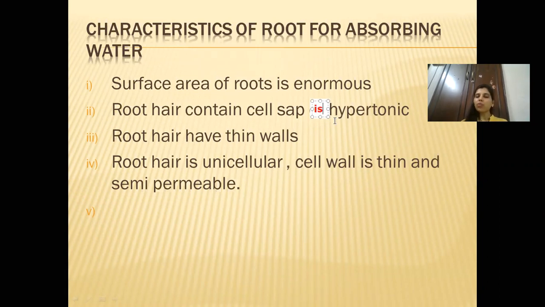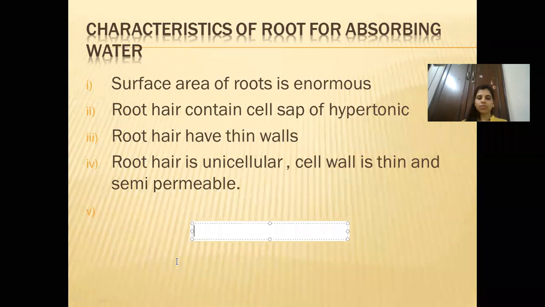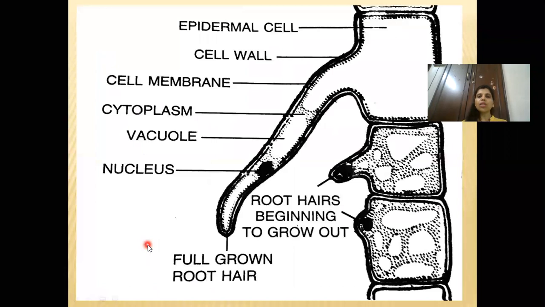So now why should it be hypertonic? Because suppose you talk about a single root hair, which is connected to the cell.